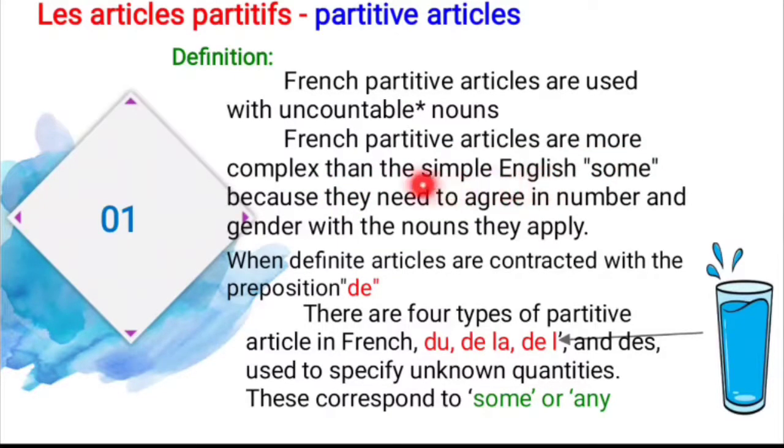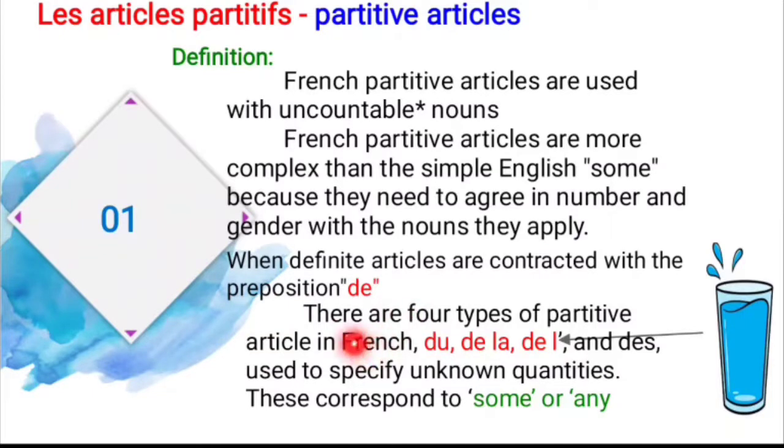What is the meaning of the partitive article in French? It means some, and they need to agree in number, like singular and plural, and agree with the gender also, masculine and feminine, with the noun they apply to. And what is the formation for the partitive article? We have to take the preposition de, when definite articles are contracted with the preposition de.